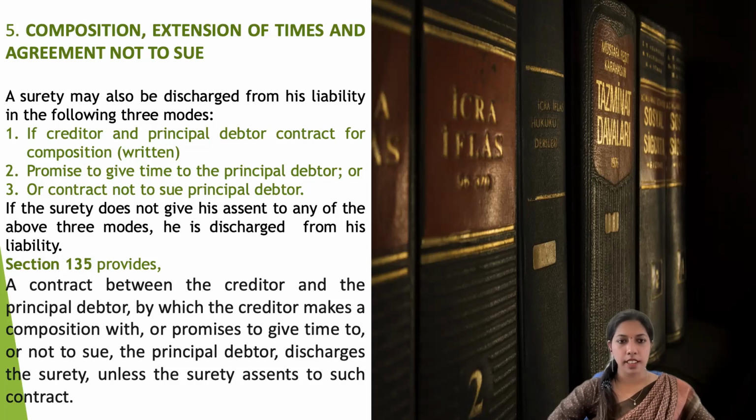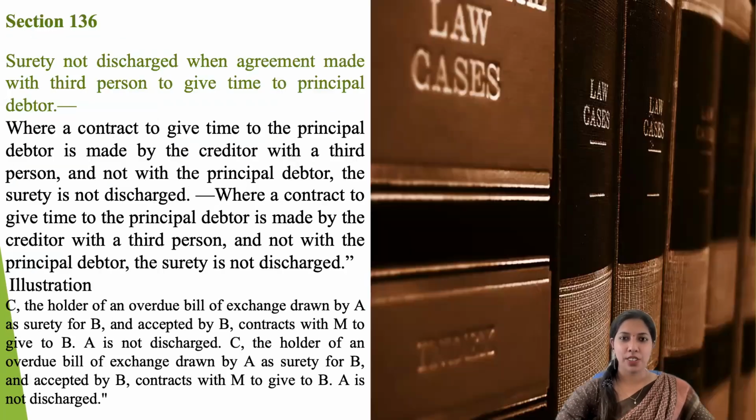By virtue of section 135, if the creditor and the principal debtor make a composition, a compromise, an extension of time, or an agreement, whatever it may be, and the surety doesn't give any consent for it, the surety's liability will get discharged.